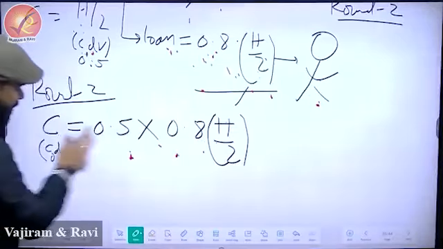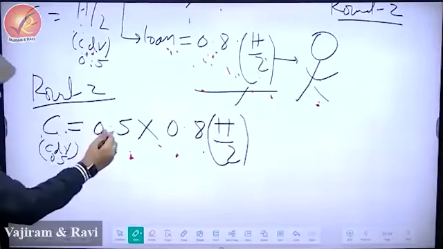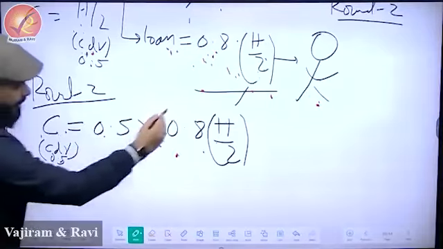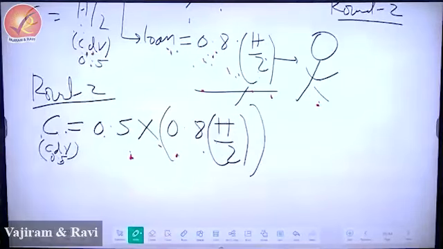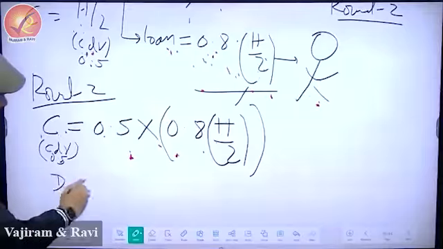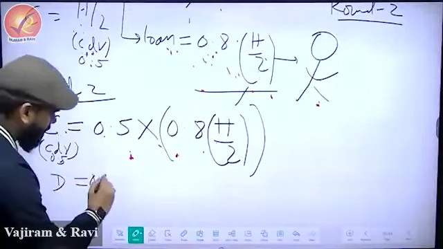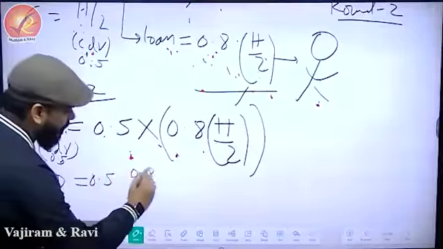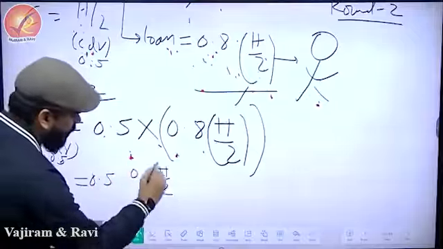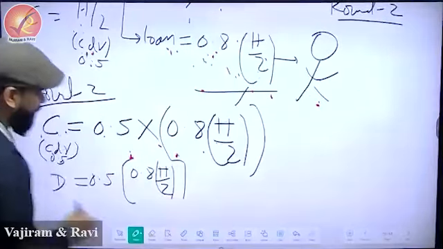From this money, how much will he keep in hand? He'll keep 0.5 of this. And how much money is he going to keep in the bank? The same, 0.5 into 0.8 H by 2. Half of it.